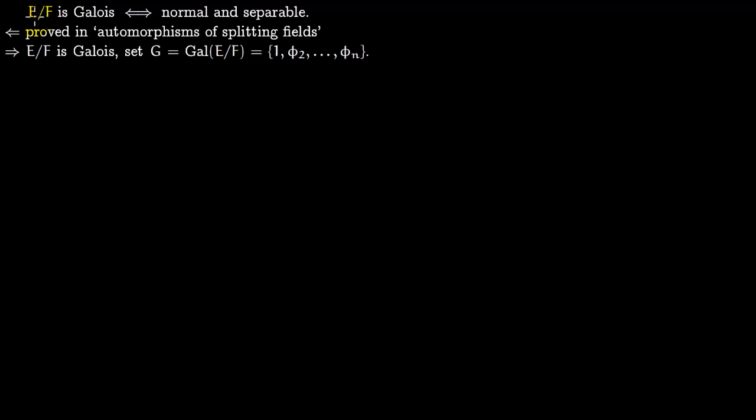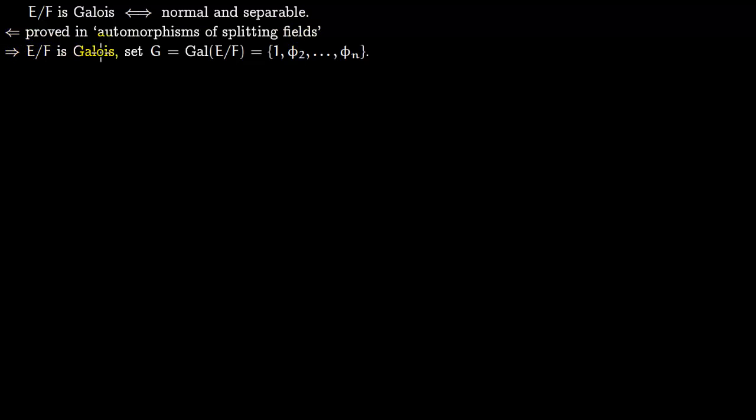In this lecture, we want to prove this result. Say you have a Galois extension, E over F. This is Galois if and only if it is normal and separable. In this direction, we have already proved this. This was proved in the lecture on automorphisms of splitting fields. So we have to prove in this direction.